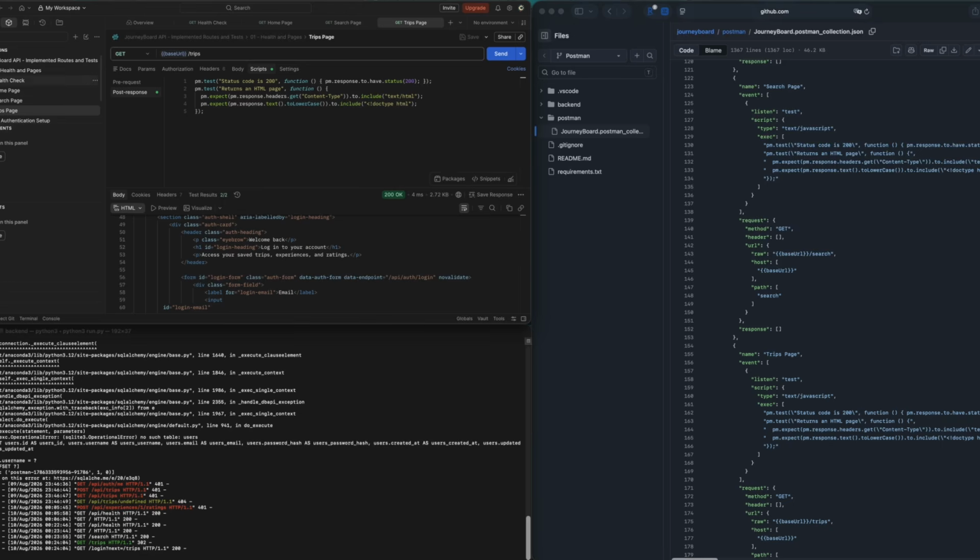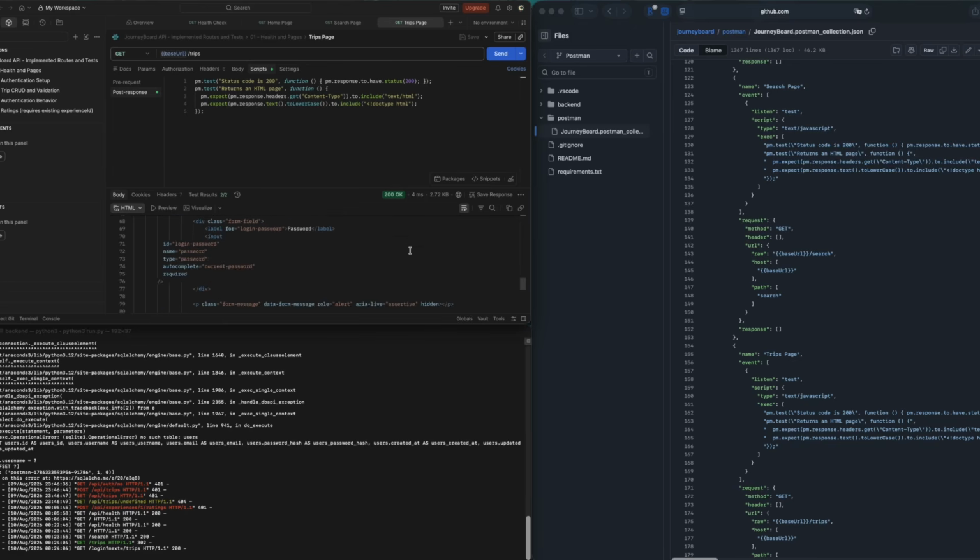So it's not just that too. I have folders for all of these: the authentication setup, the trip CRUD, the authentication behavior, and the ratings, and all that beautiful stuff. But overall, this gives us a repeatable way to test the APIs and identify incorrect responses and validation problems, as well as any other API issues that may continue as development continues and grows.